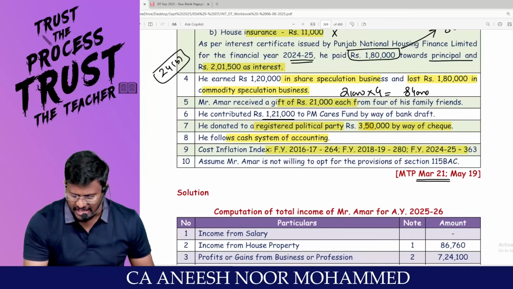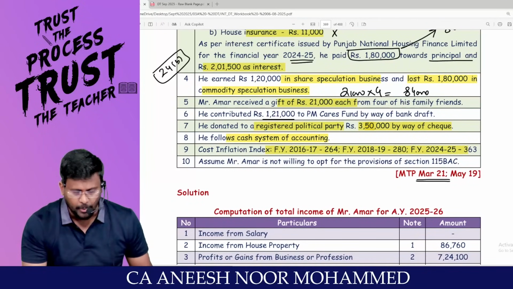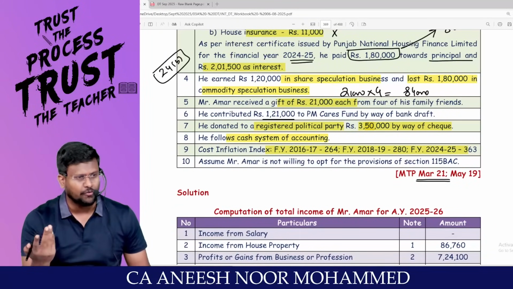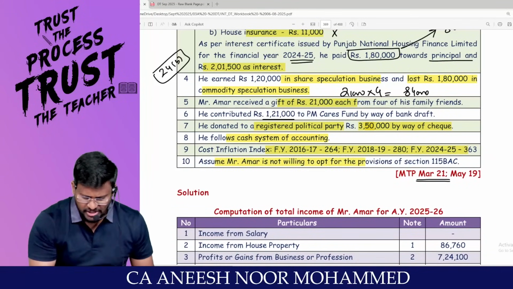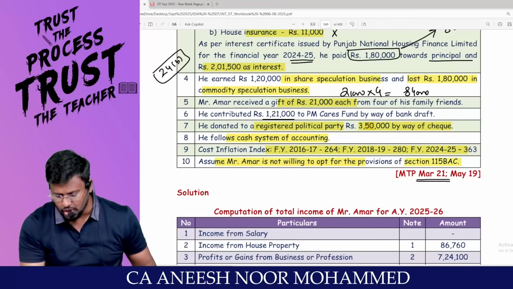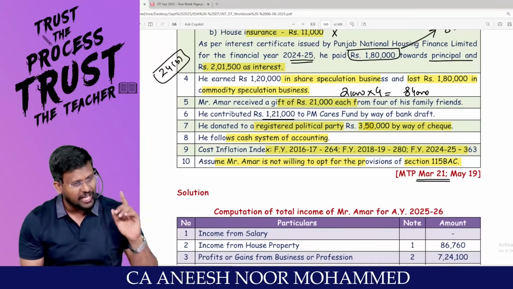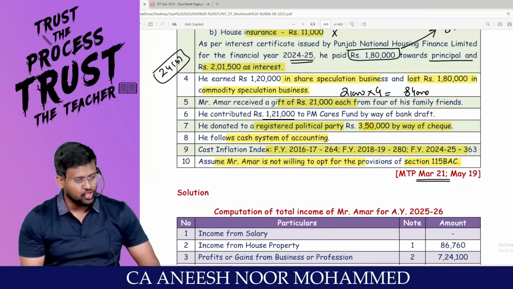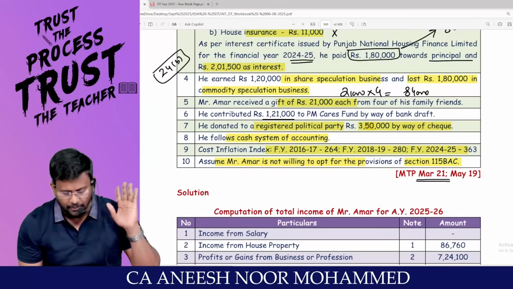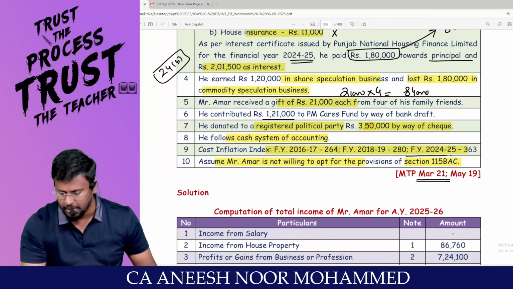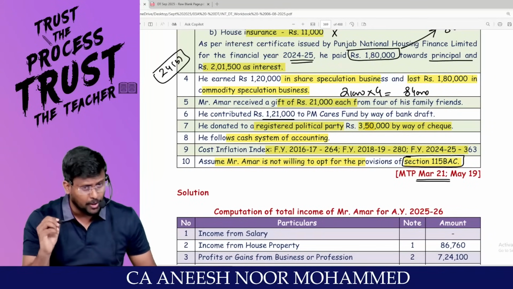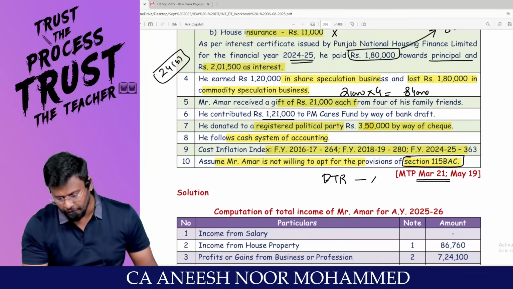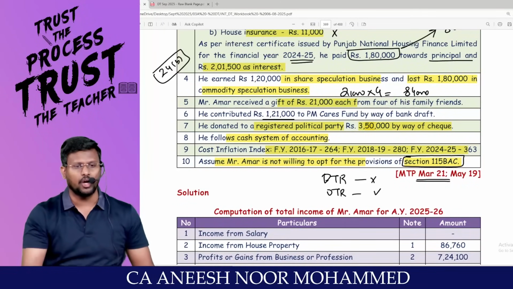Cost inflation index, CII, for the capital gain computation has been given. But if the transfer is after the cutoff date, then the benefit of indexation is not available. Assume Mr. Amar is not willing to opt for the provisions of 115BAC. That means we are supposed to calculate the answer only in one route, that is the optional tax regime. He does not want to travel through the default tax regime. He wants to travel through the optional tax regime.